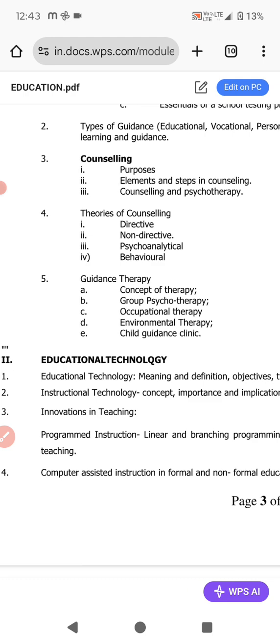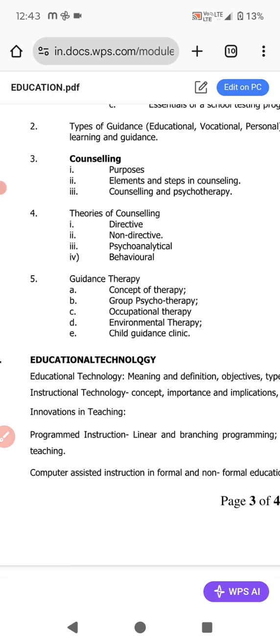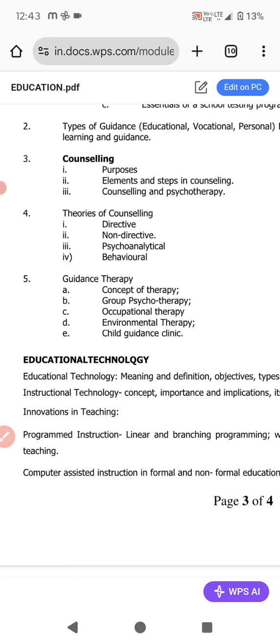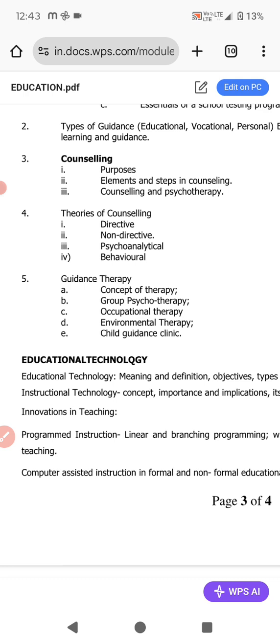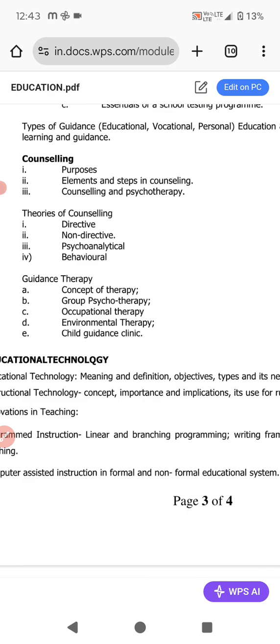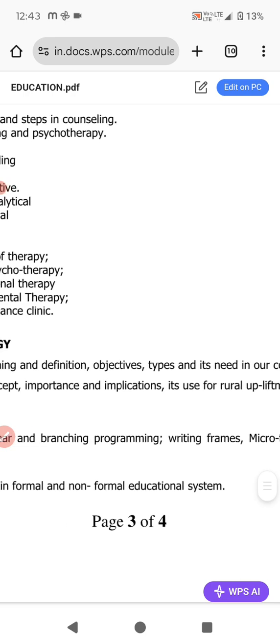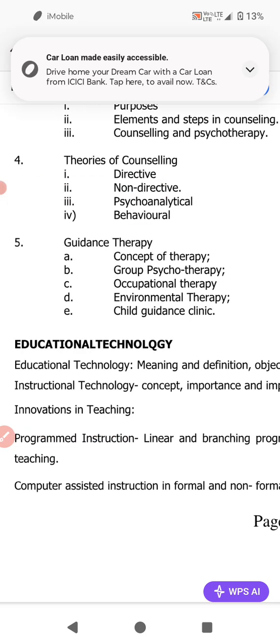More addition I can expect in the education technology. Okay, we can get more syllabus here, because in education technology we are focusing more and more on the use of technology in education. So instruction technology, concept, importance and implication, its uses for the rural upliftment. Okay, then come to the next, what is there?